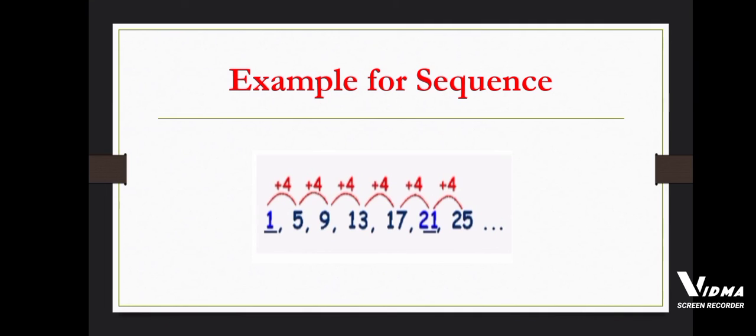For example, I have taken the example of 1, 5, 9, 13, 17, 21, 25 and so on. Here the difference between 1 and 5 is 4, and between 5 and 9 is also 4. Here the particular order is that by adding 4 we get the sequence. So it has a particular order, and that is called a sequence.